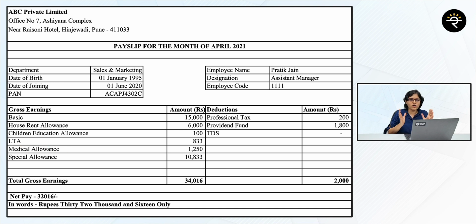Medical allowance. Moving on to that, that is also pretty close to basic salary as far as the taxation is concerned, because whatever medical allowance you're going to get, that's going to be fully taxable. Okay, special allowance differs from company to company. It can be a car allowance, it can be a driver allowance, it can be a cook allowance, whatever. It can be any sort of allowance. Internet allowance, very creative it can be. So I hope you have understood that if I add up all these together, this amount 34,016 is going to be your total gross earnings.